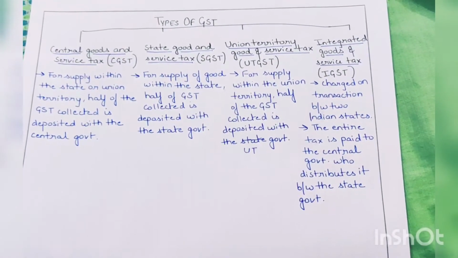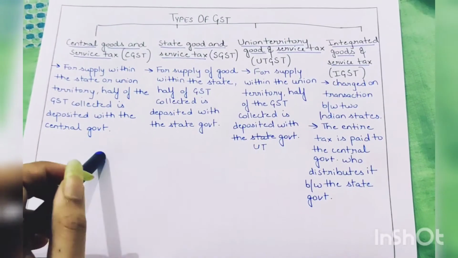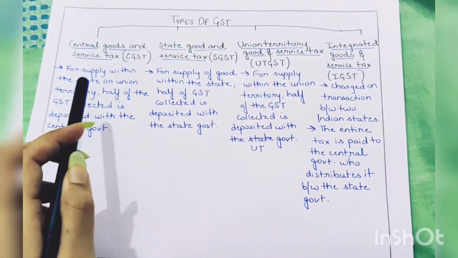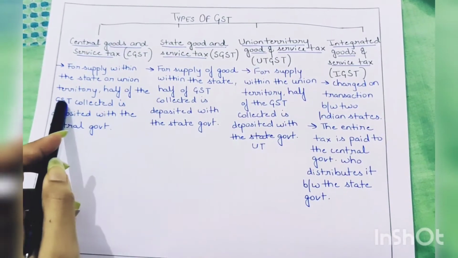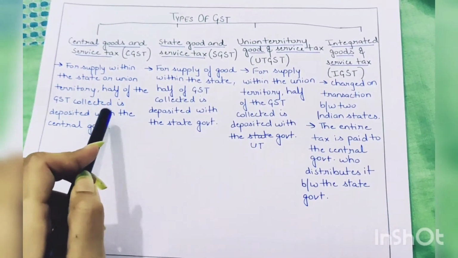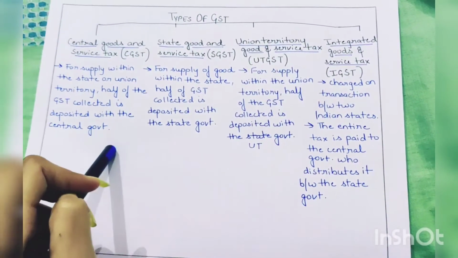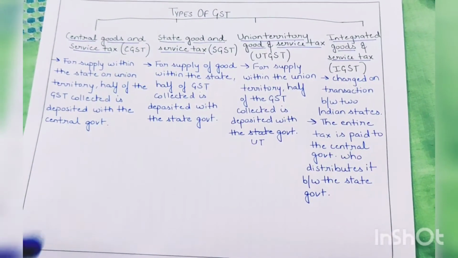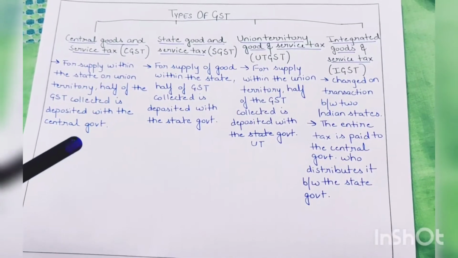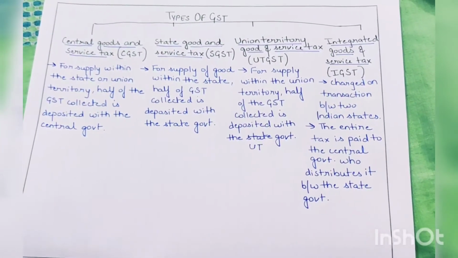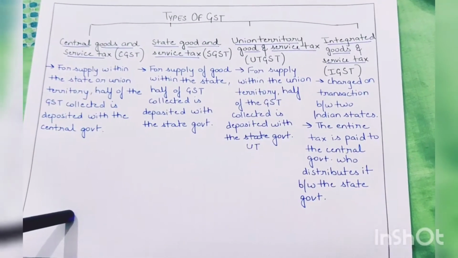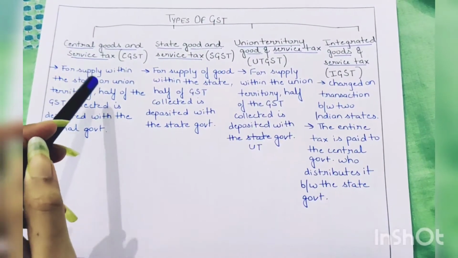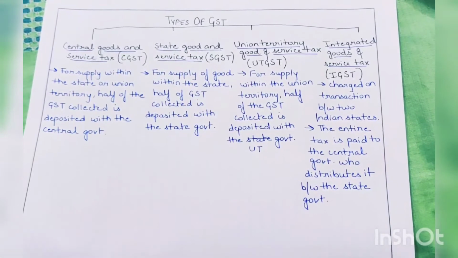Now there are different types of GST. Let us see. First, Central Goods and Service Tax. For supply of goods within the state or union territory, half of the GST collected is deposited with the central government. So for example, if a good is being exported from Ghaziabad to Kanpur and the GST rate is 18%, so half of the GST, that is 9% of the GST, will be collected or deposited with the central government.